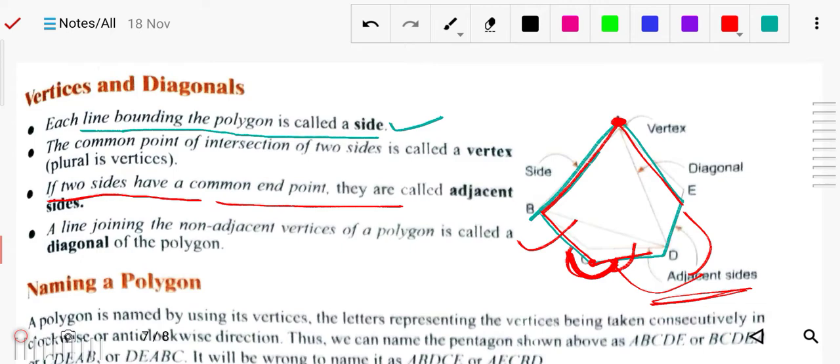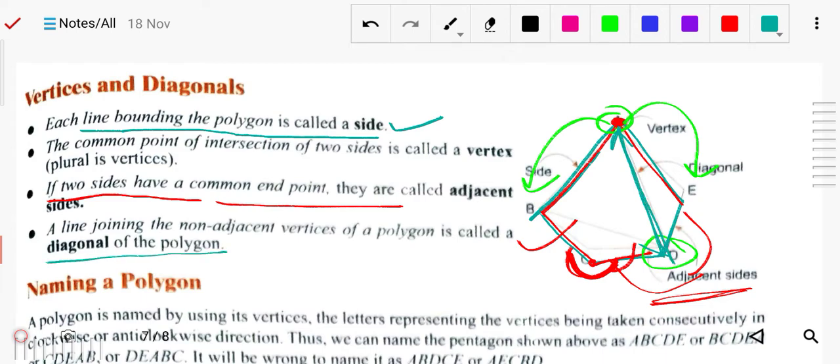Diagonal: a line joining the non-adjacent vertices of a polygon is called a diagonal of the polygon. Non-adjacent means they are not right next to each other; the adjacent vertices are B and E, but D is not adjacent. You can say this is the opposite one. If you join non-adjacent vertices by a line, that is called a diagonal of the polygon.